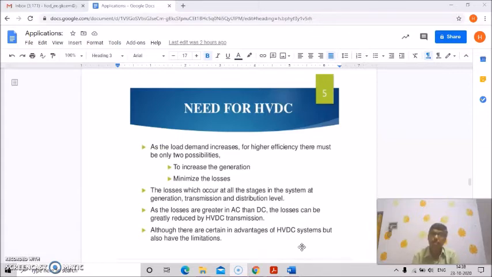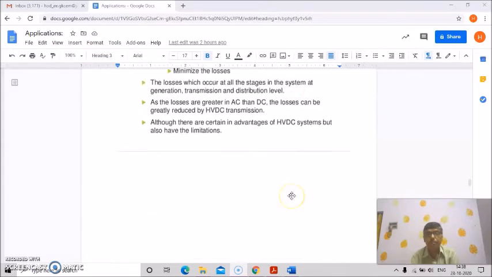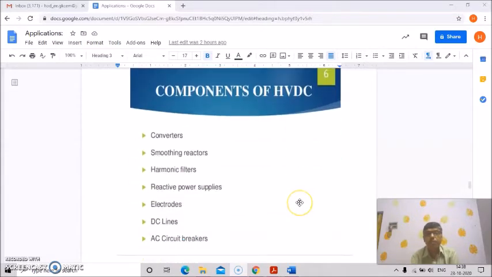So then if the AC system can be converted into DC, then loss can automatically be reduced. That's why the losses can be greatly reduced in high voltage DC systems. Although there are certain advantages of HVDC systems, they also have some limitations. So what are the components of HVDC?